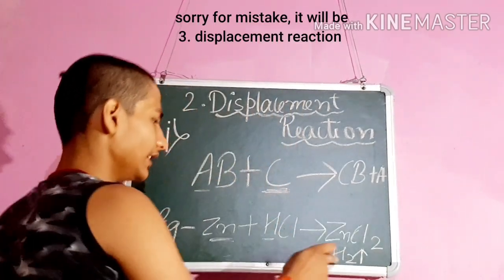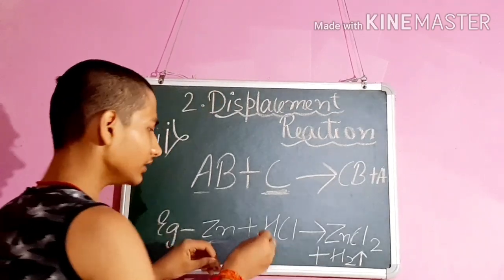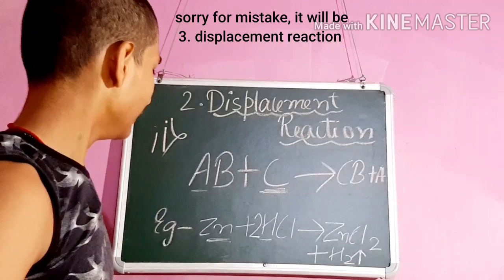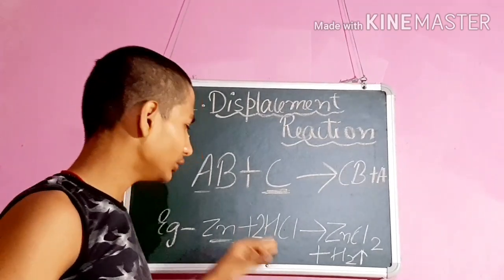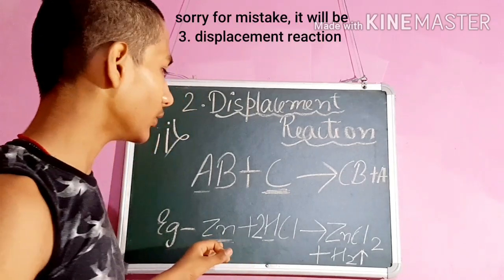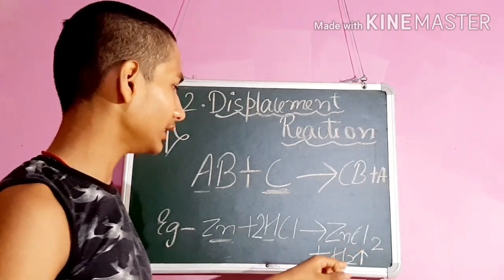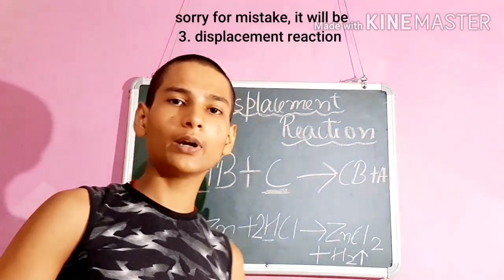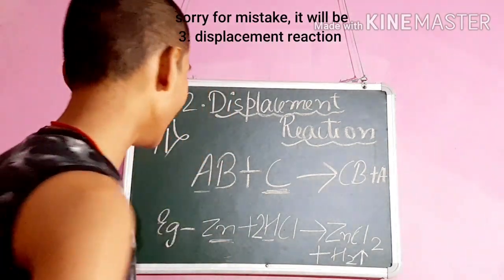H2 gas is released after this reaction. This is not a balanced chemical equation, so we will balance it. Zinc reacts with two molecules of hydrogen chloride, zinc displaces hydrogen and hydrogen gas is released in air. So now we move on to the third property of displacement reaction.